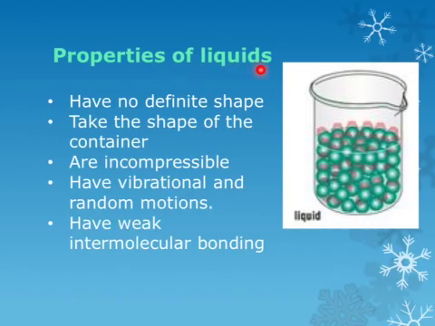Properties of liquids: have no definite shape, take the shape of the container, are incompressible, have vibrational and random motions. What it means is they vibrate still, but they can also fairly freely move around. And they have weak intermolecular bonding. That explains why they can have random motion.